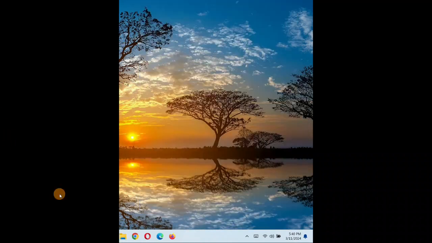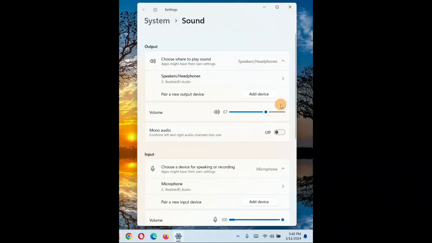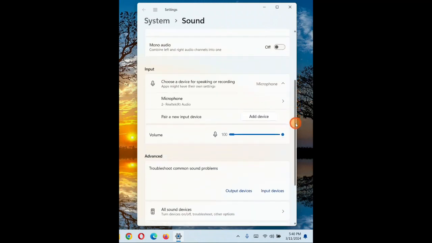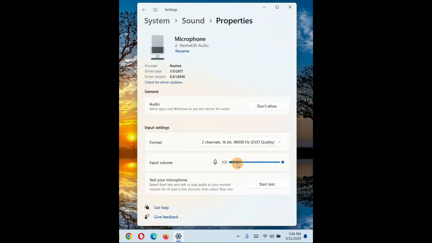Now you'll restart the PC. After restarting the PC, again you'll come back to the same place and check it. Go to the sound settings, and now at this time again we'll test the sound. It's working fine. After rolling back the driver, you can see the fluctuation. Some microphone, see the fluctuations. It is taking the input now. The input sound, it's input voice.